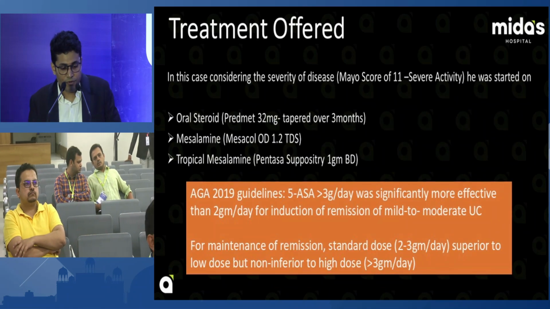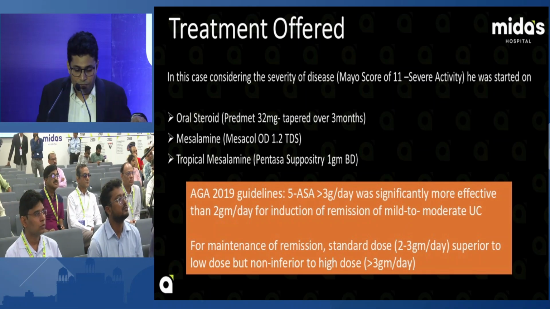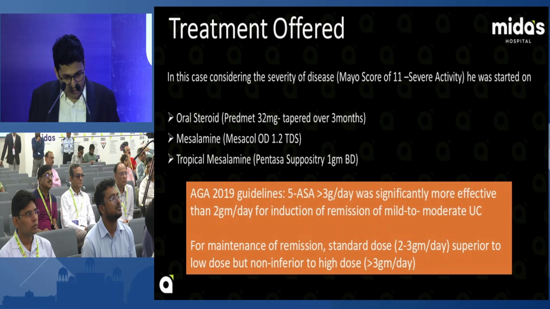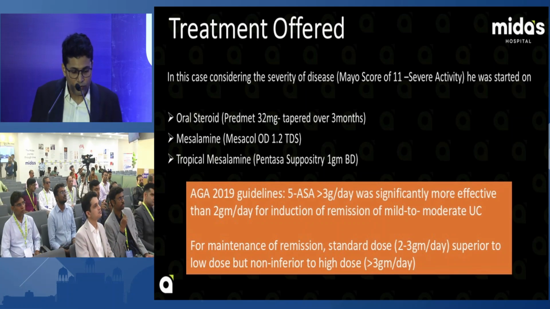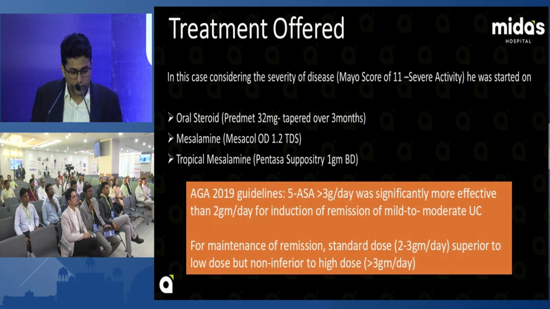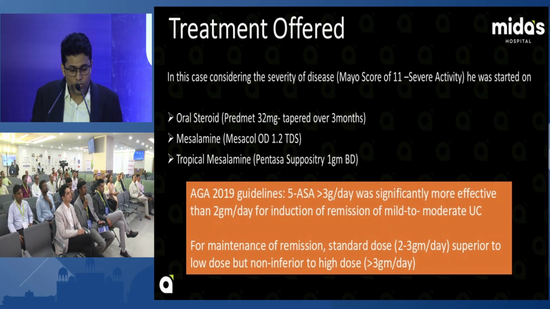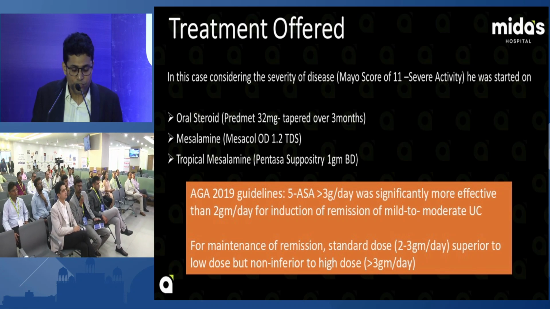As for the treatment offered in our case, this was severe disease, moderate to severe disease, with a Mayo score of 11. The patient was started on oral steroid, that is methylprednisolone 32 milligram, tapered over 3 months, mesalamine 1.2 gram TDS initially, then topical mesalamine suppository 1 gram BD.